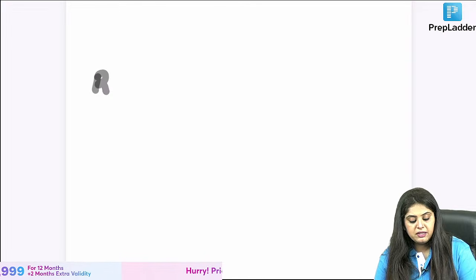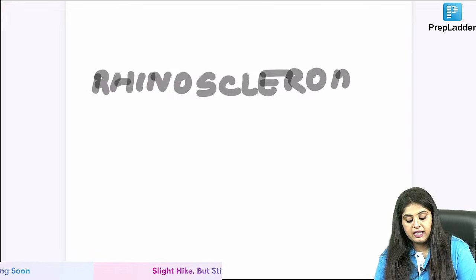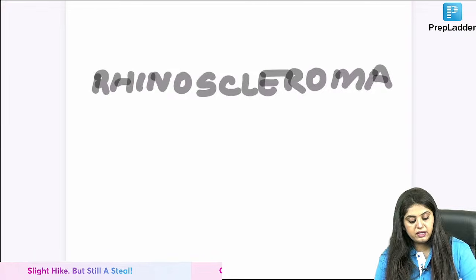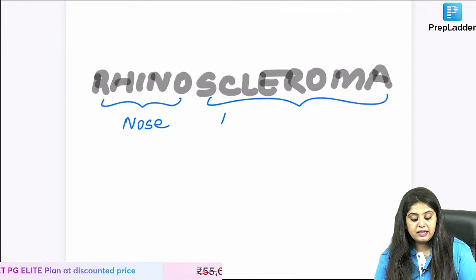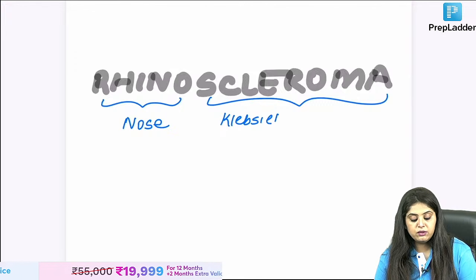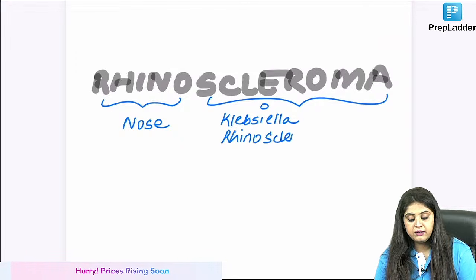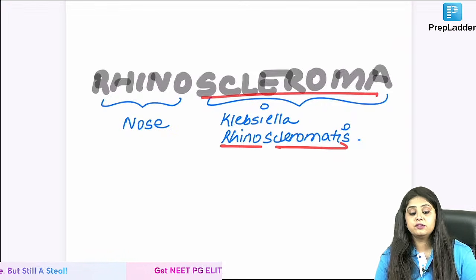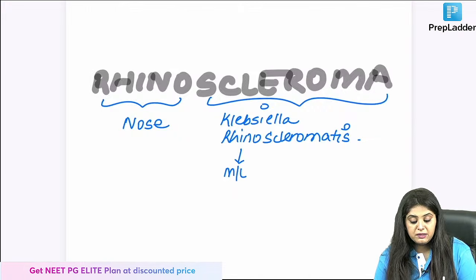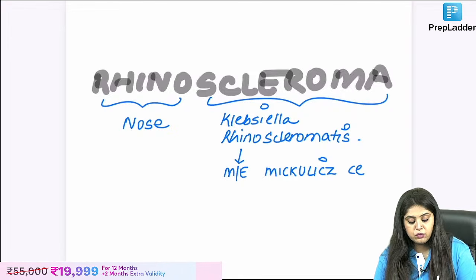Someone said that ma'am, ye jo rhinoscleroma, I'm writing it in bold, the pen can go. Rhinoscleroma is different. See, you are getting confused because that is going to happen in the nose, but look at scleroma. That is caused by Klebsiella rhinoscleromatis. देखो उसके नाम में है. That is caused by Klebsiella rhinoscleromatis. Please remember this. So rhino for nose and scleromatis for scleroma. इसके अंदर microscopically you see Mikulicz cells. ठीक है. So this I will teach you tomorrow. This is Mikulicz cells, totally different.